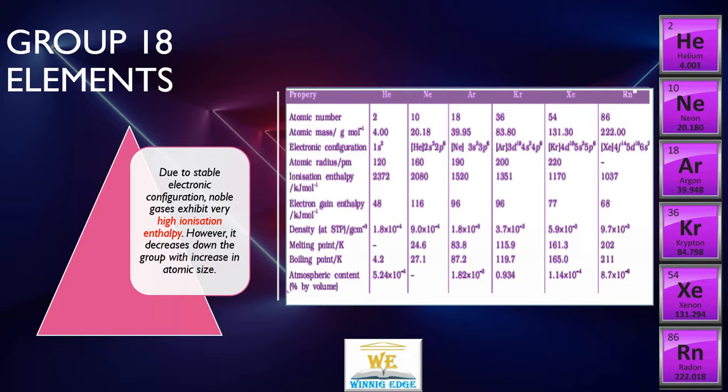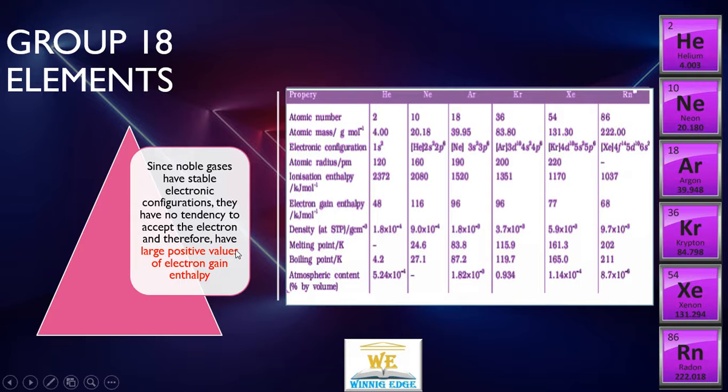That is the reason as you go down a group, ionization enthalpy reduces. We saw a reduction from 2372 kilojoule per mole for helium to only 1037 for radon, fairly small.